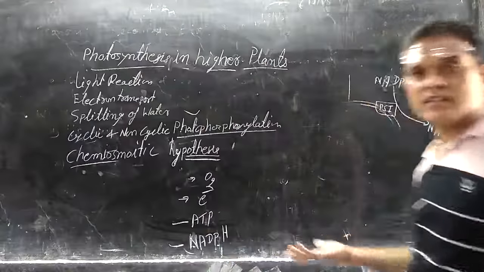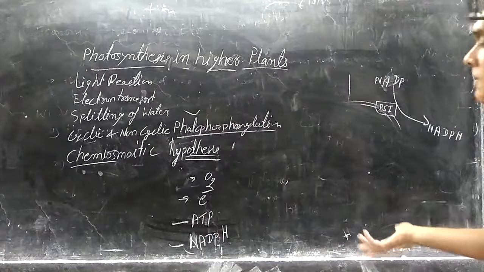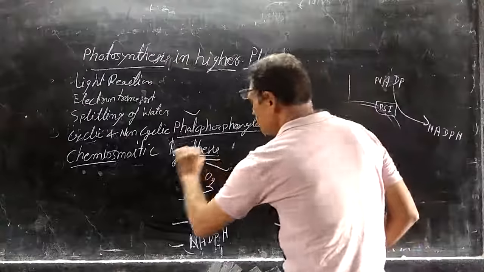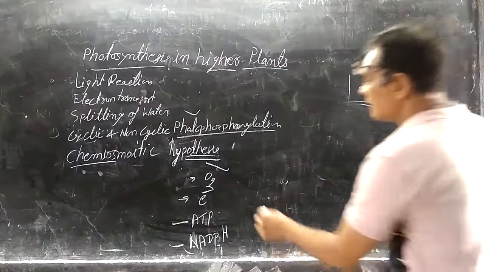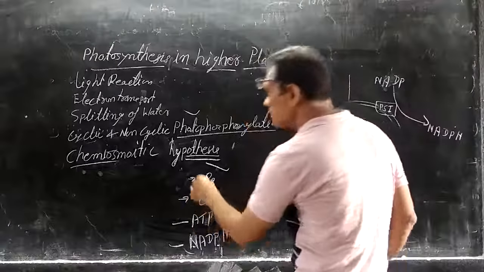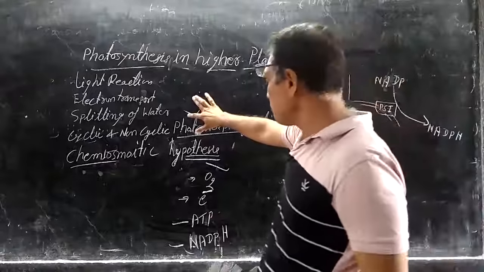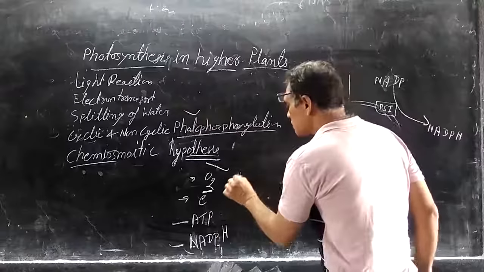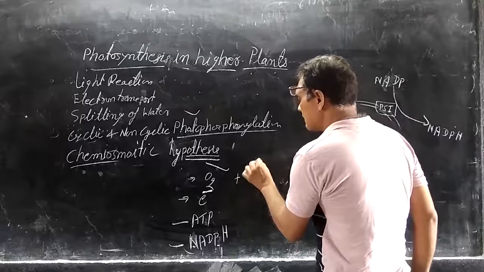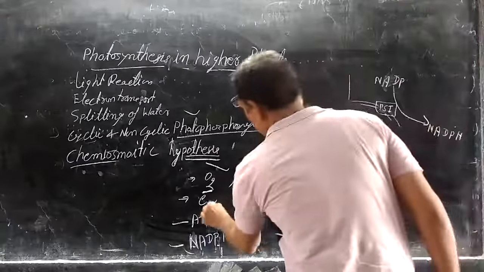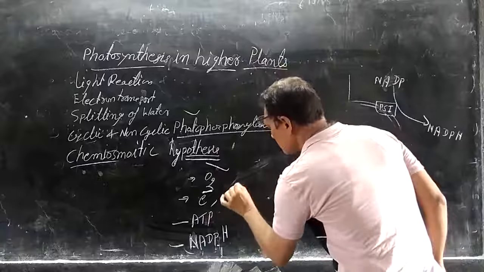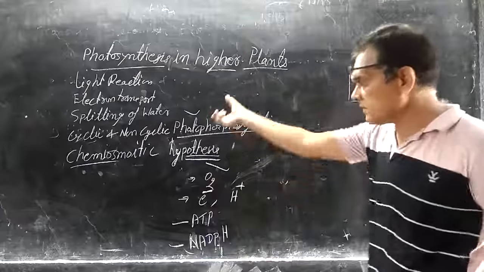Where will they be utilized? Oxygen is released through the stomata to the environment. Then the electron and proton are also produced during the splitting of water.